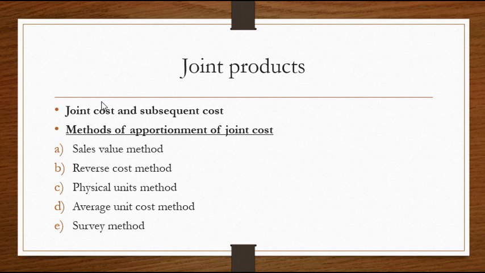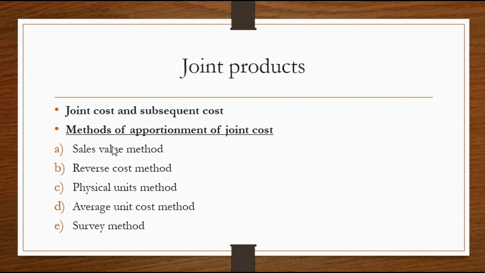Joint cost can be easily known because it is the overall cost which has been incurred. But subsequent cost is the classification of cost after the separation point. So estimating the cost incurred for each joint product after the separation point is a real problem faced by the cost accountant. In order to apportion those joint costs, the methods of apportionment are listed out here.